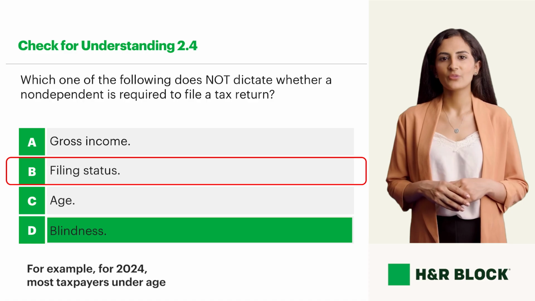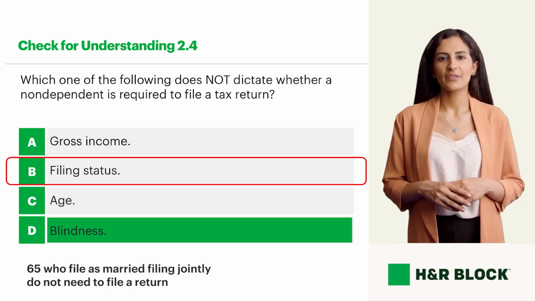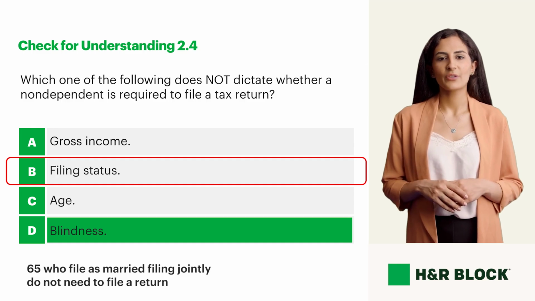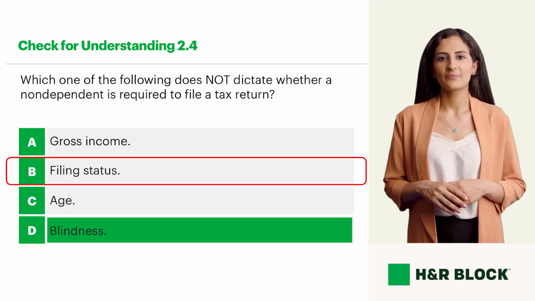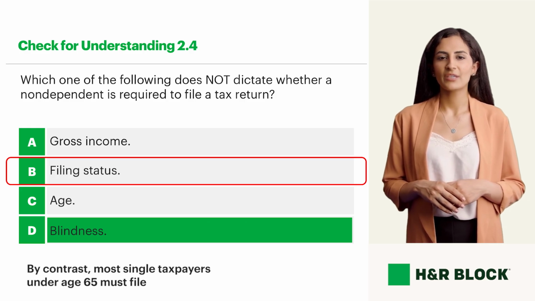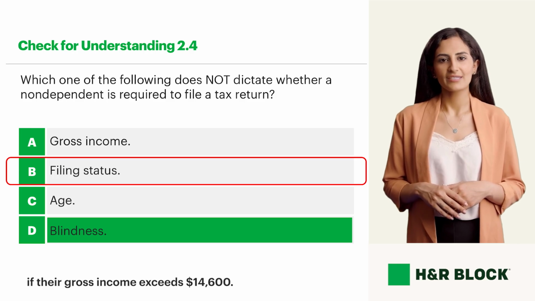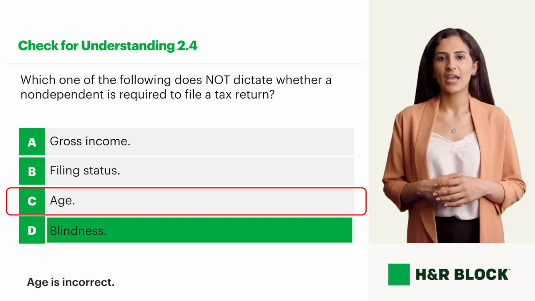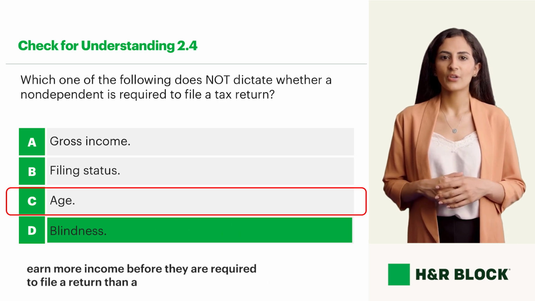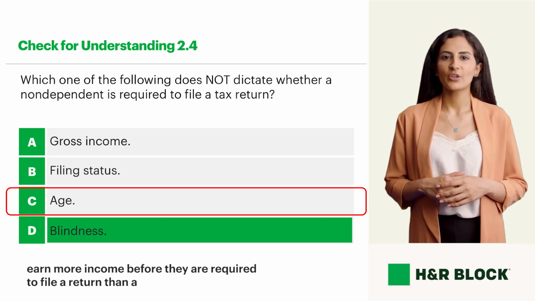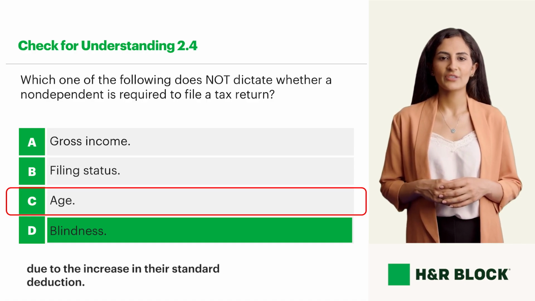For example, for 2024, most taxpayers under age 65 who file as married filing jointly do not need to file a return unless their gross income is at least $29,200. By contrast, most single taxpayers under age 65 must file if their gross income exceeds $14,600. Age is incorrect. Non-dependents who are age 65 or older may earn more income before they are required to file a return than a similarly situated non-dependent under age 65 due to the increase in their standard deduction.